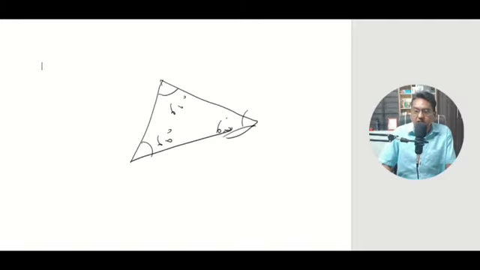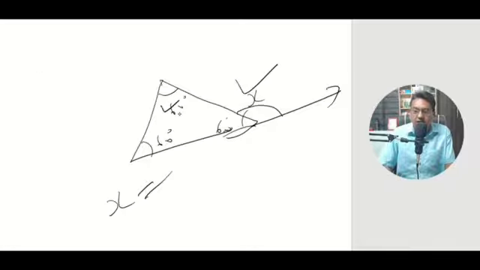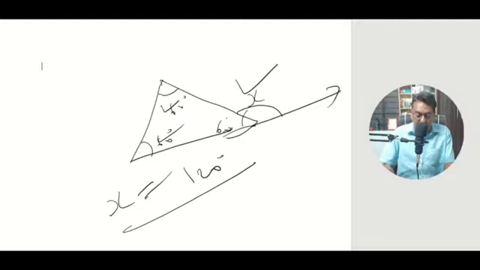Now in this case I have extended this line. They may ask a question, what is the value of x here. You have to apply a principle that exterior angle is equal to the sum of the opposite interior angles. Now in this case the exterior angle is x, and you have opposite interior angles 60 degrees and 60 degrees, that means x is 120 degrees.